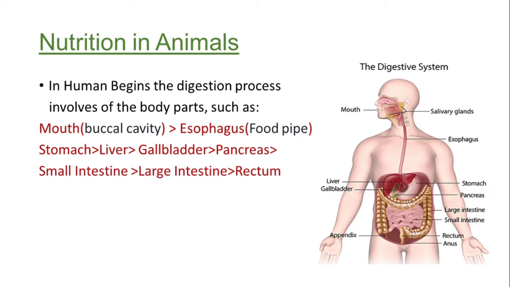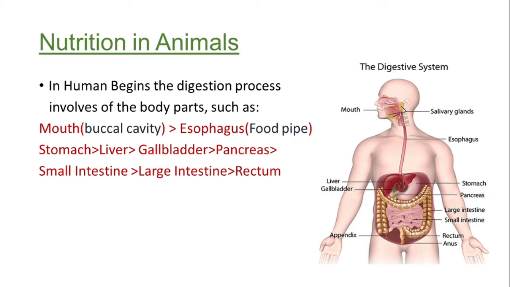Okay, this particular slide tells about the digestion system of human beings. It starts with the mouth, goes through the esophagus, which is called the food pipe. It reaches the stomach and other organs helping in digestion, that is liver, gallbladder, pancreas. Then the intestine comes, where the food reaches the small intestine, then reaches the large intestine, and in the end the digestion process ends.